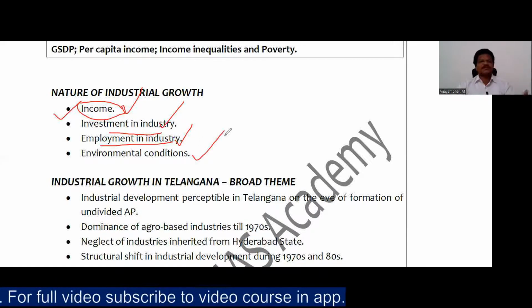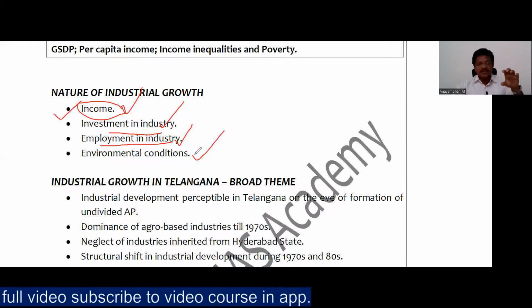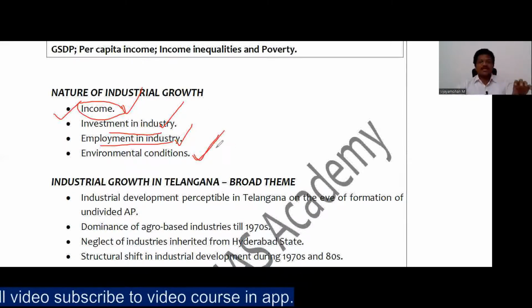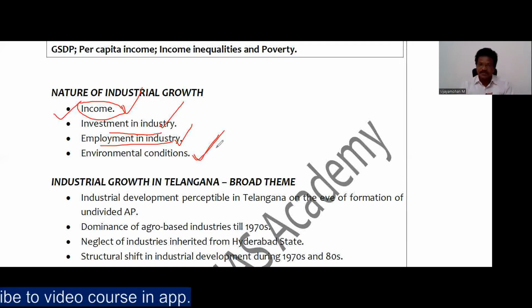Then environmental conditions. What is the nature? What are the industries that have been established, and what are the implications of these industries on the environment? So these are the broad issues that we will see in the nature of industrial growth, and we will go in a periodic manner. Then after the completion of this, we will see the deprivation, right?